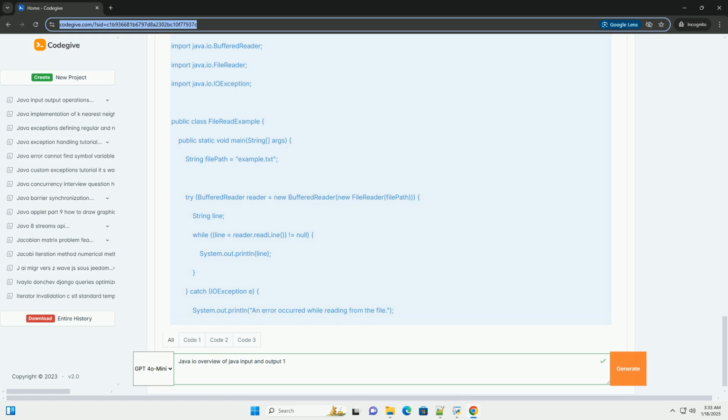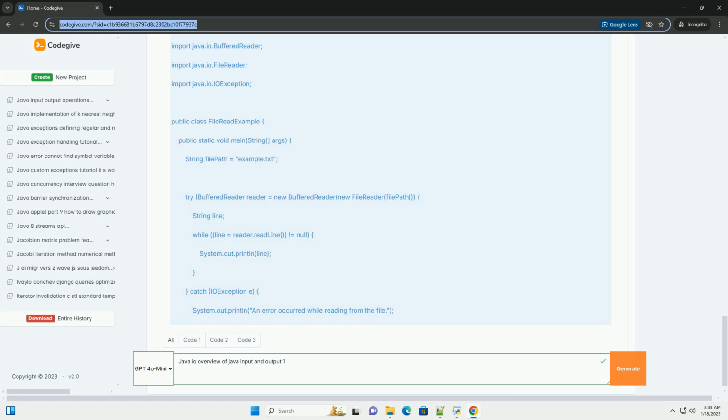Basic I/O classes. The File class represents a file or directory path. InputStream and OutputStream are abstract classes for byte streams. Reader and Writer are abstract classes for character streams. FileInputStream and FileOutputStream are used for reading from and writing to files. BufferedReader and BufferedWriter are used to read and write text efficiently.